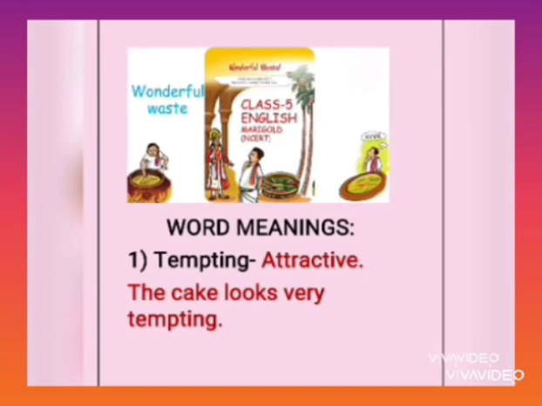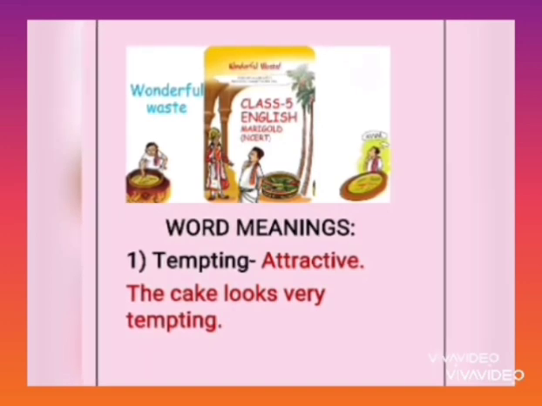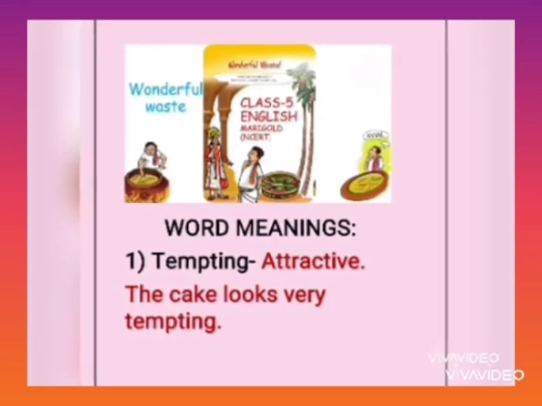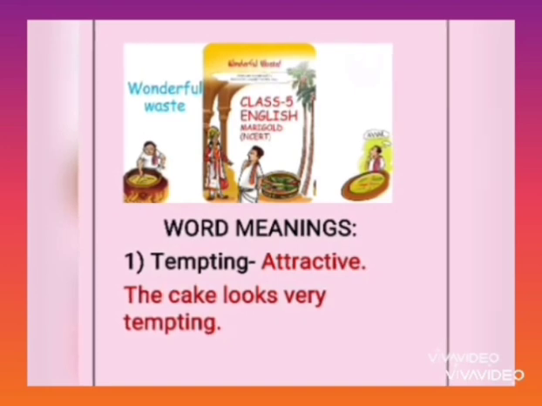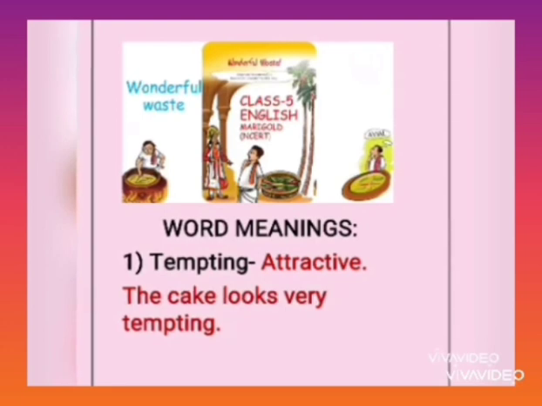The first word is tempting. It means attractive. And yesterday also I told you that I will teach you how to use the words in sentences so that you can learn to make sentences. The cook looks very tempting. Tempting means the thing that is attractive, that attracts you.